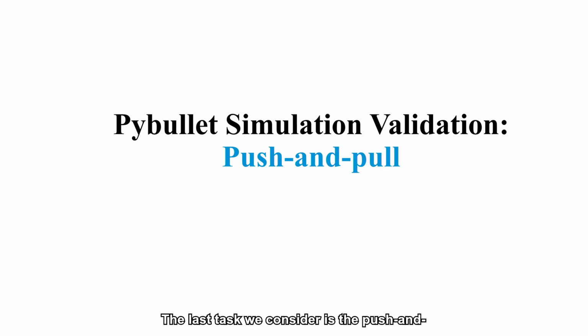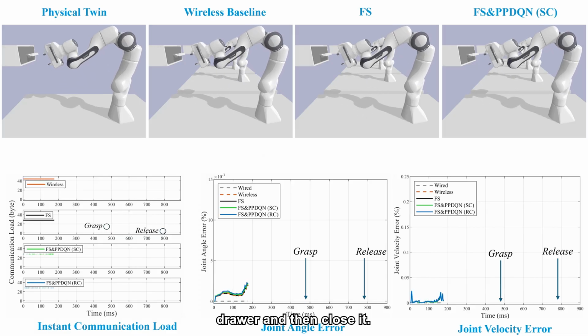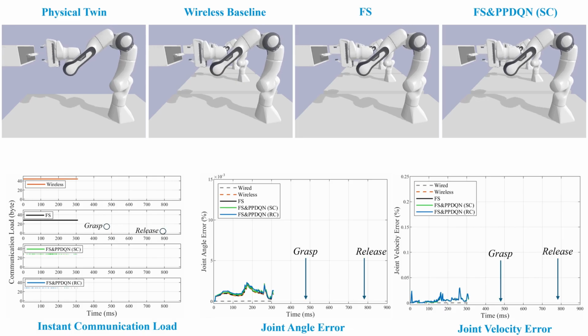The last task we consider is the push and pull task. The robot arm is required to open a drawer and then close it.